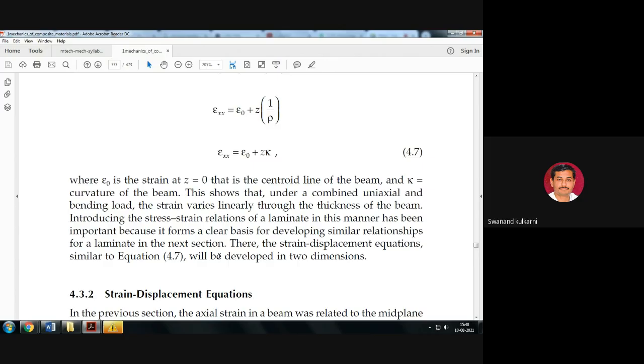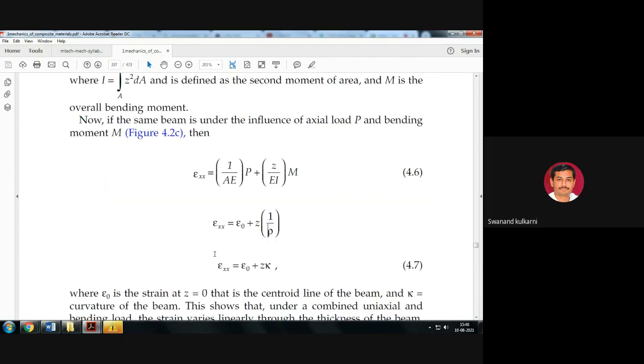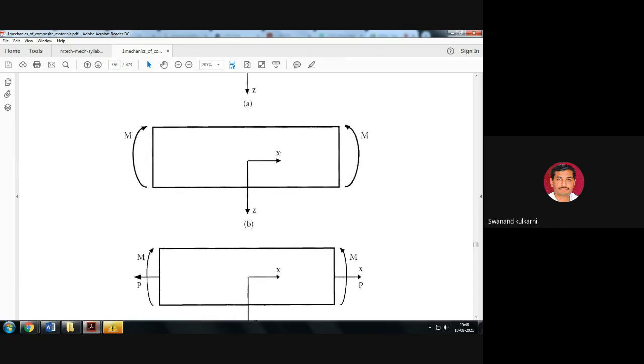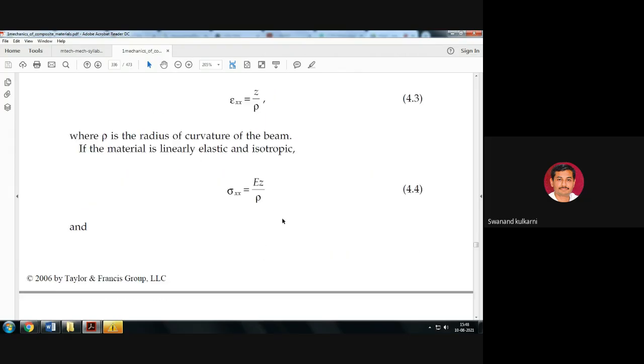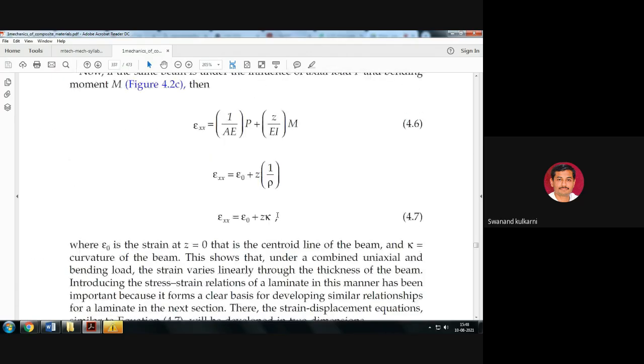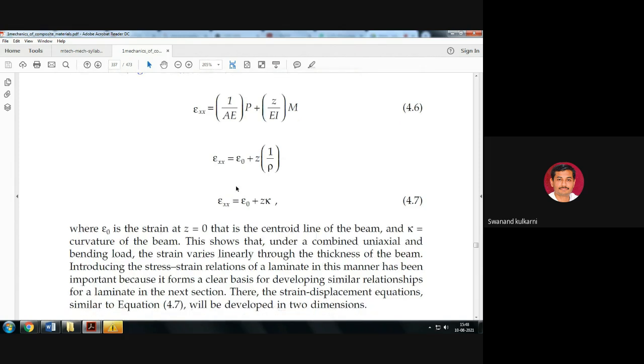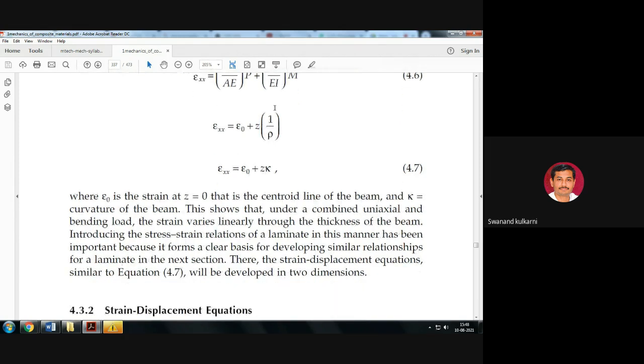Is it okay? So the radius of curvature rho is identified from this figure. We will come to know that this radius of curvature has a certain centroidal axis, and from that it is curved, so that will be the rho here. So rho is the radius of curvature, and this 1 upon rho may be considered as k.